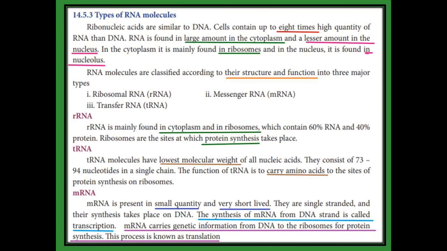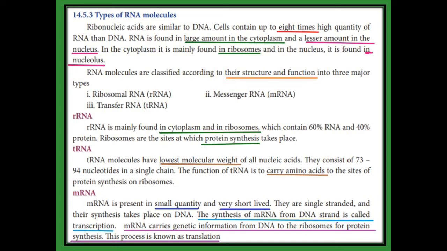When compared to the DNA, the quantity of RNA in the cell is 8 times higher. A large amount of RNA is found in the ribosome. That ribosome is present in the cytoplasm, and a lesser amount of RNA is present in the nucleus. Inside the nucleus, it is present in the nucleolus.